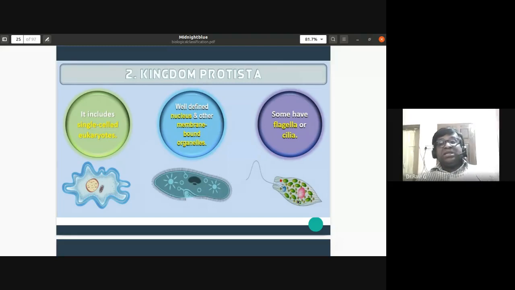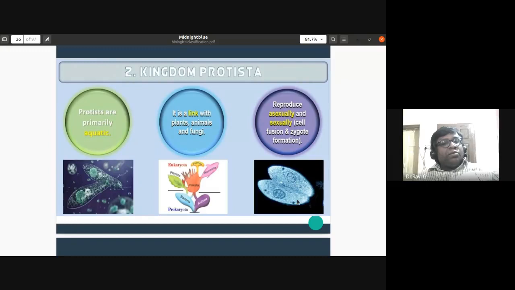In case of amoeba, they have a false foot, that is pseudopodia, formed for locomotion. Protists are primarily aquatic organisms, and kingdom Protista forms a connecting link with plants, animals, and fungi.